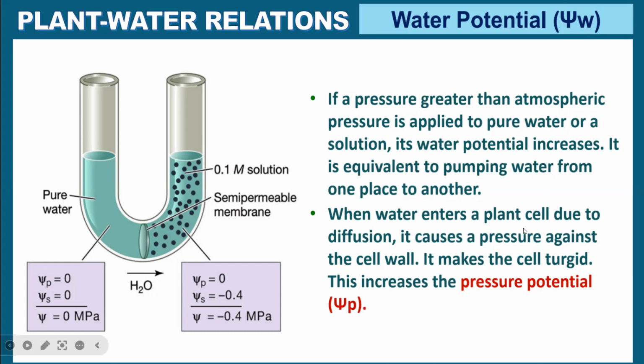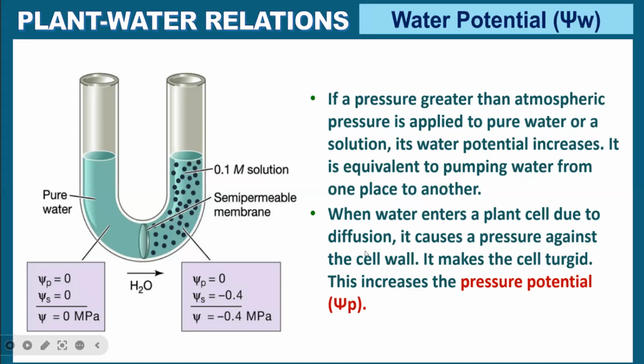When water enters a plant cell due to diffusion, it causes a pressure against the cell wall and it makes the cell turgid. This increases the pressure potential. So there are three things you have to know: water potential, solute potential, and pressure potential.